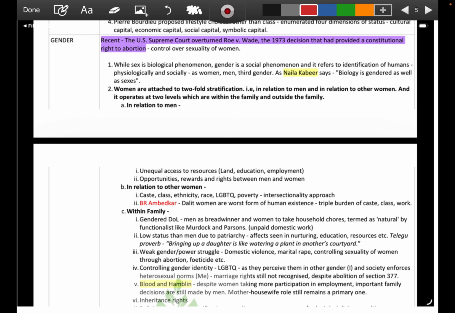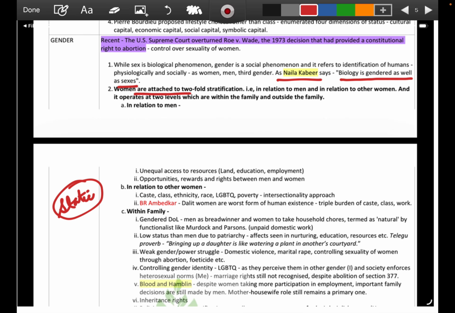So here in the brainstorming sociology, this is the static notes. In these static notes, you can have an overview of the word gender, where the topic has been described, and you have a better perspective of what gender has been linked with sociologically. So you can go through it once. Like as Naila Kabir says, biology is gendered as well as sexist.